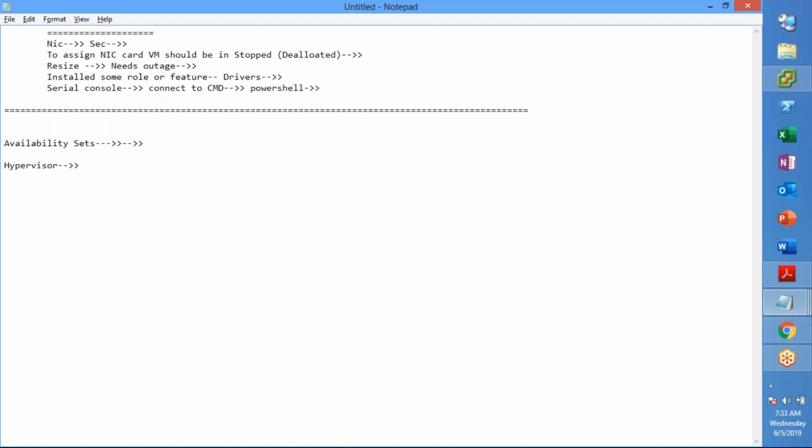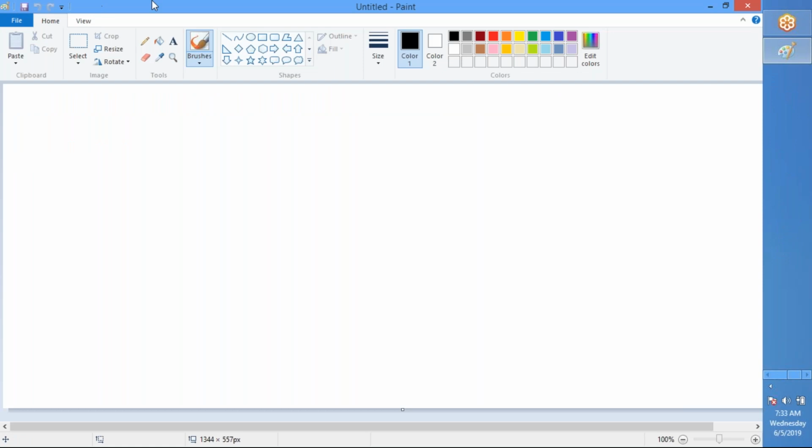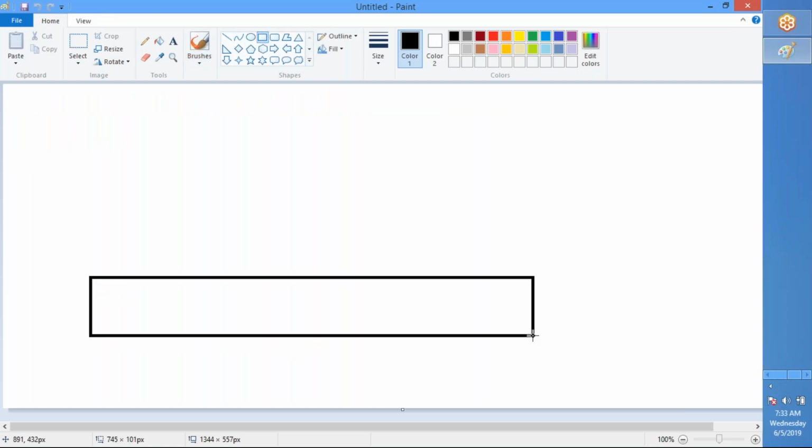For those who don't know, a hypervisor is a small software, or you can call it an OS component, which sits on your physical hardware. Let us say this is your hardware.